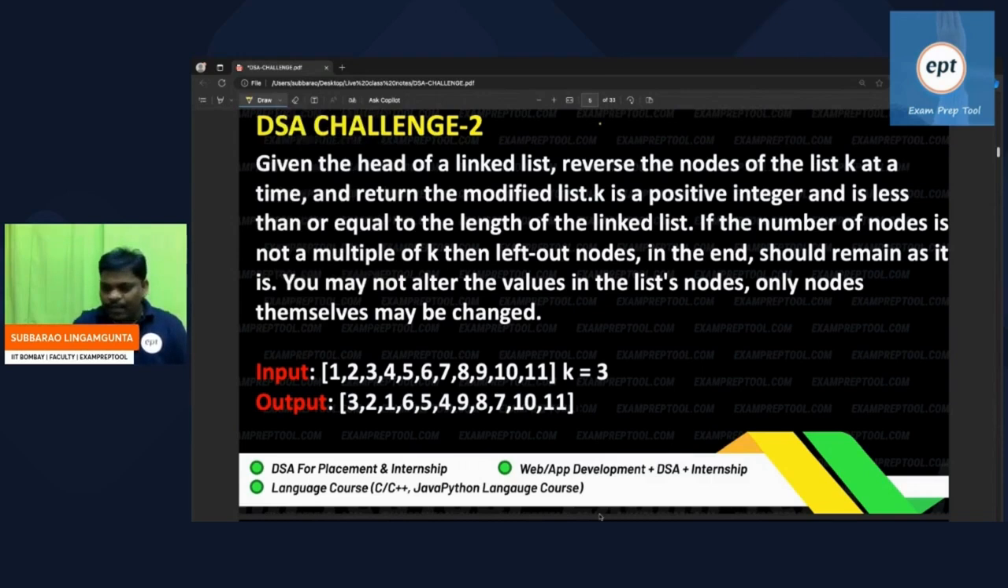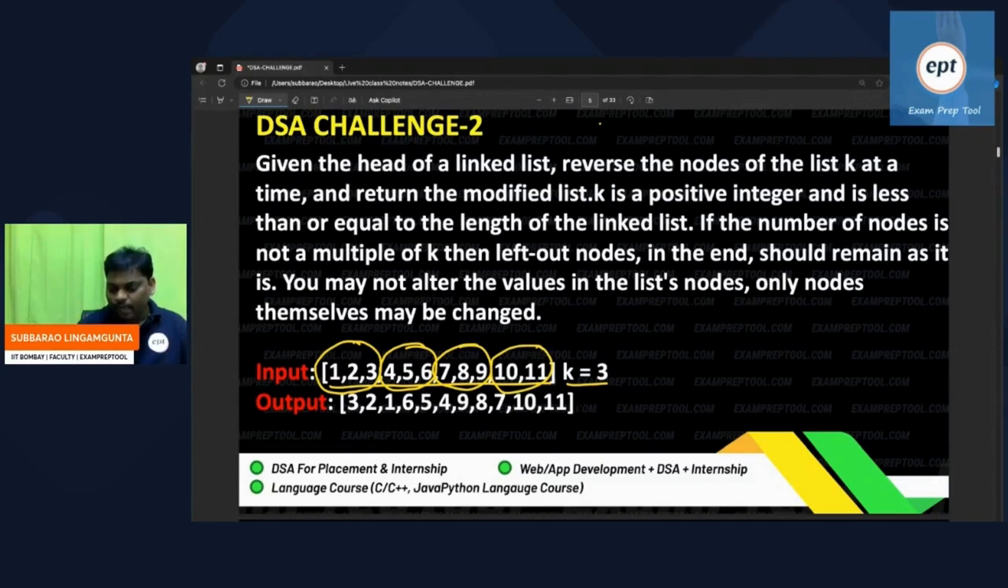So I think I explained the problem also. Now I'm going to give the answer. What the problem is saying is, in the given linked list, one linked list is given. One k value also given, k is 3. So what you have to do is, every 3 nodes you have to reverse. If 3 nodes are not there, if only 2 nodes or only 1 node is there, keep as it is.